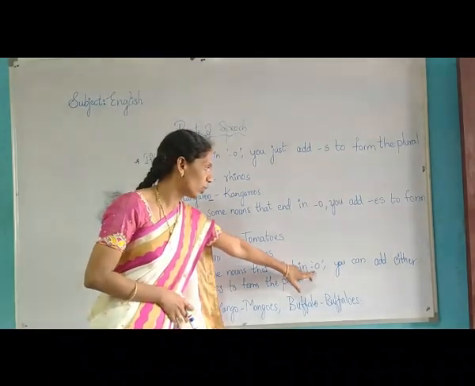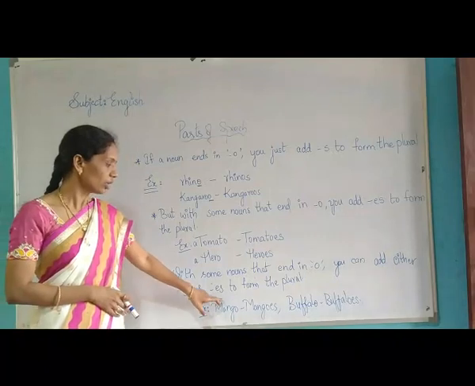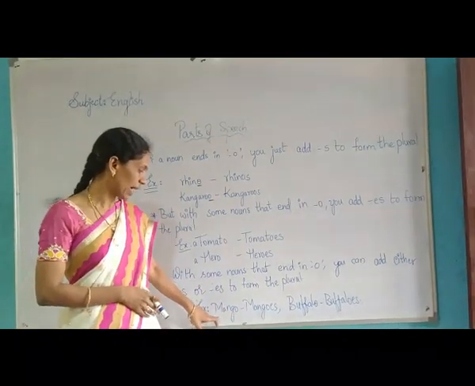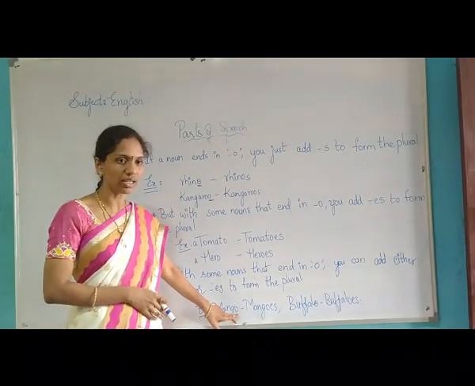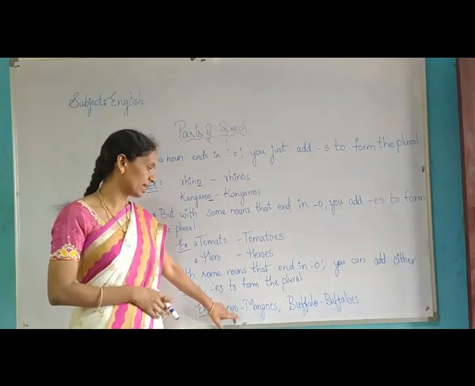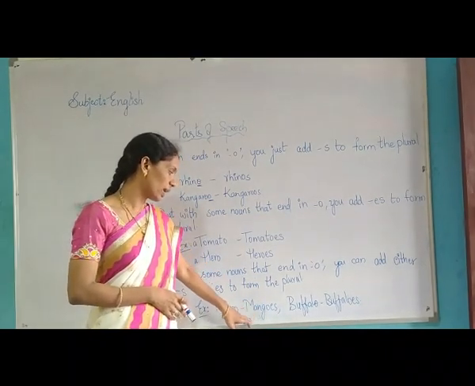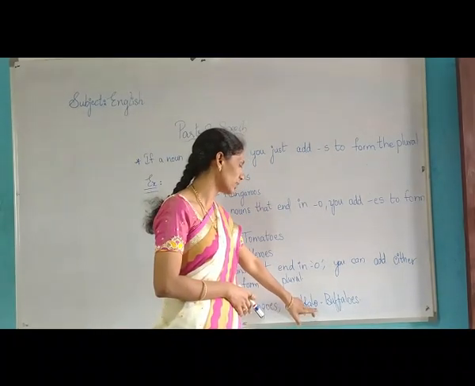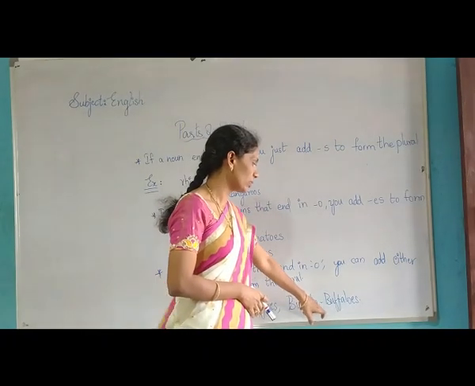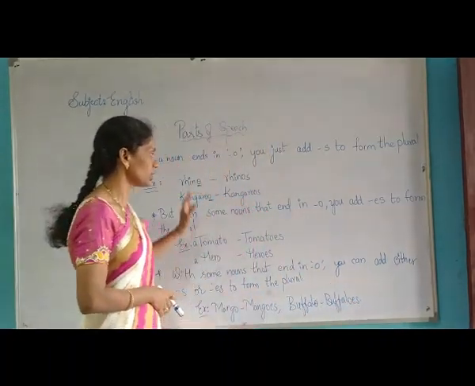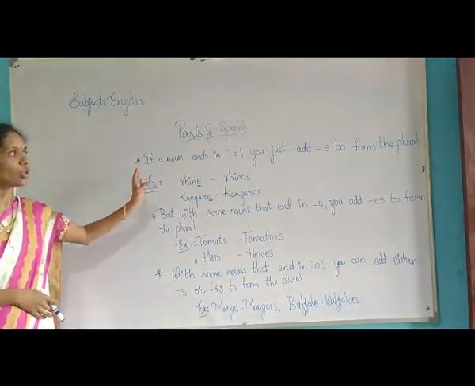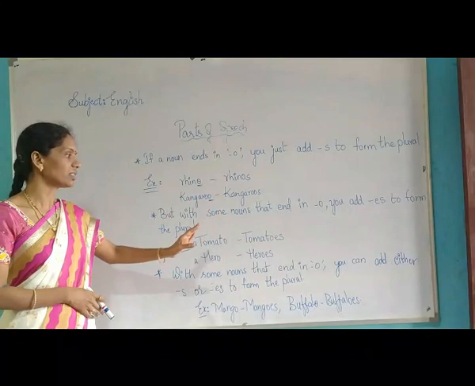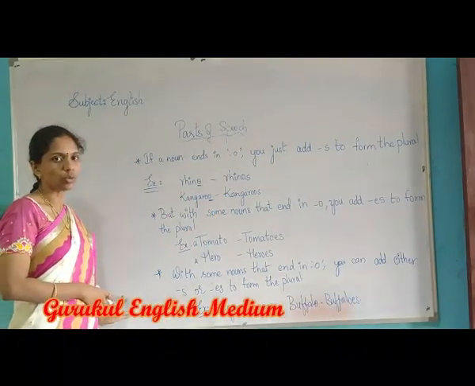If the ending is with O, we have to add S or ES. Examples, see, mango. For mango, what is the ending? O is there. Then what we have to do? You have to add ES. Next, buffalo. What is the ending letter? O. Then we have to add ES. So these are the rules to change O to S and O to ES in singular to plural forms.